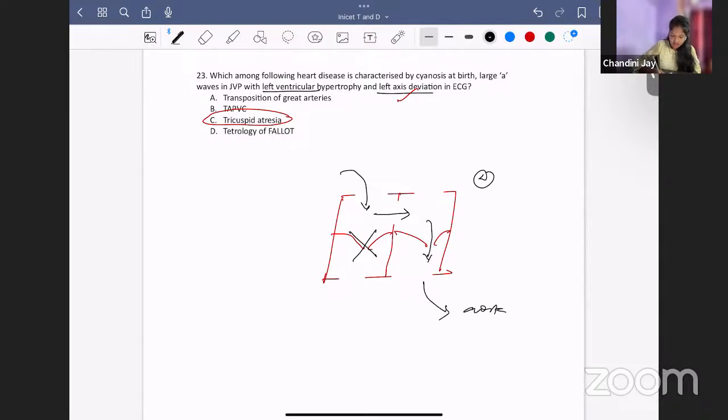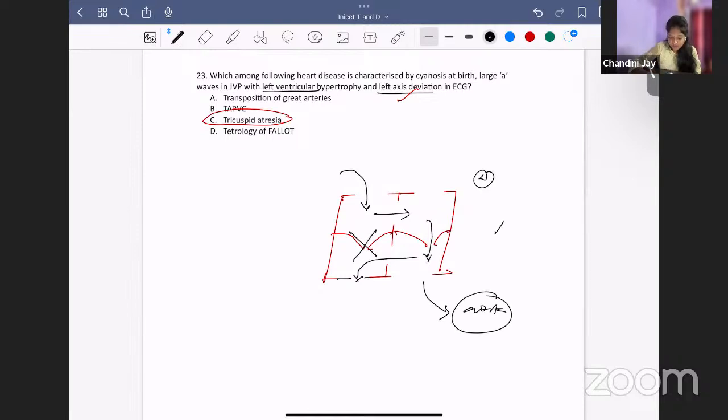Now, what happens here? This chamber is small. It becomes hypoplastic because blood is not coming through the right side. So, what happens? There will be a ventricular septal defect. Through the ventricular septal defect, this blood will enter and go here. But then there will be only a small amount of blood going through this shunt. The majority of the blood goes through the aorta to the left side. So, what is happening?